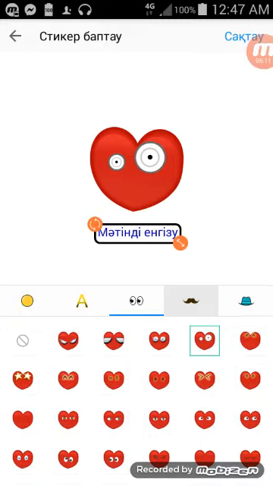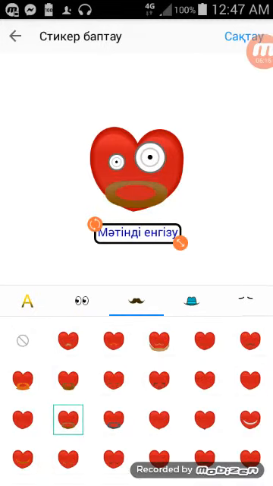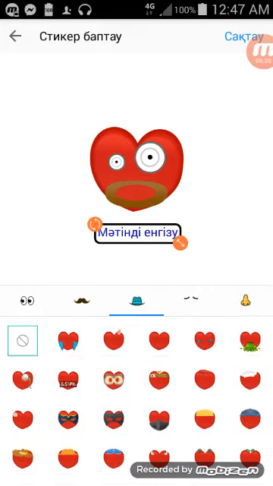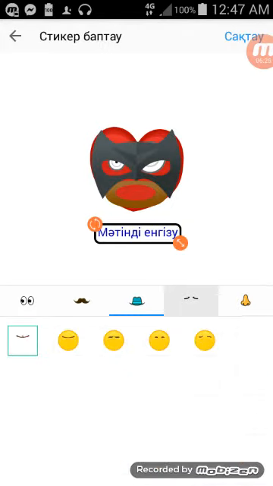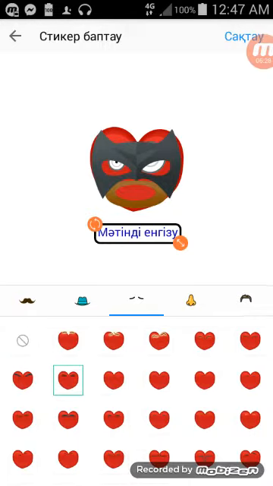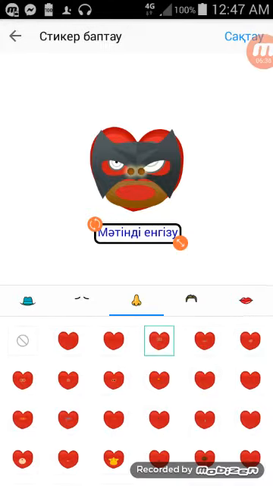Then there's mustache like that. And then there's top hats. You can even choose hats like that. Then there's eyebrows like that. Then there's nose if you want to, like that.